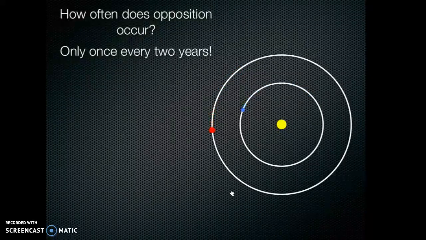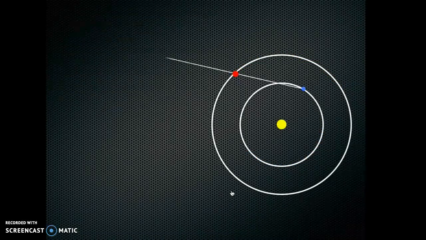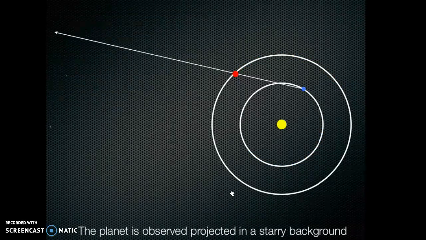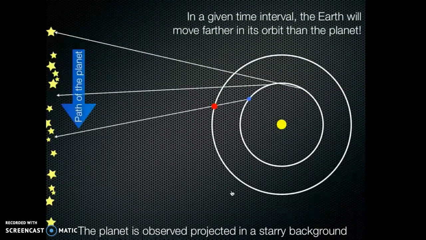And so opposition occurs when Mars is closer to its orbit and to the sun, and we are there closer to Mars, so it actually appears bigger and brighter to us. Now here's what happens when we observe Mars according to the background stars. Notice how Earth is getting closer because we're speeding up past Mars. So it looks like Mars is moving in the eastward direction as you would expect.